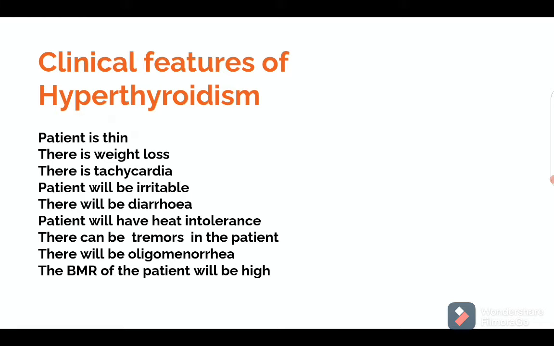In a hyperthyroidism patient, the patient will be thin in spite of eating a large amount of food, right? So there will be weight loss, there will be tachycardia, the patient will be irritable, there will be diarrhea, and the patient will have heat intolerance. We can also see there are tremors in the patient. There will be oligomenorrhea and the BMR of the patient will be high.